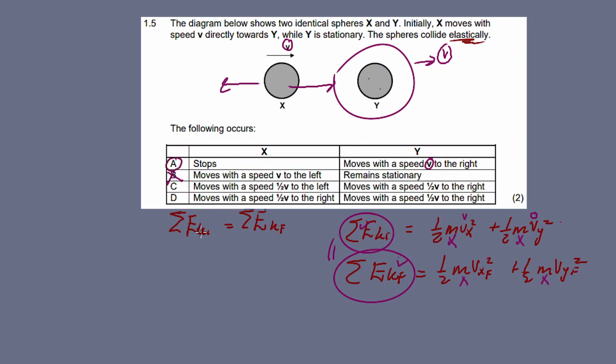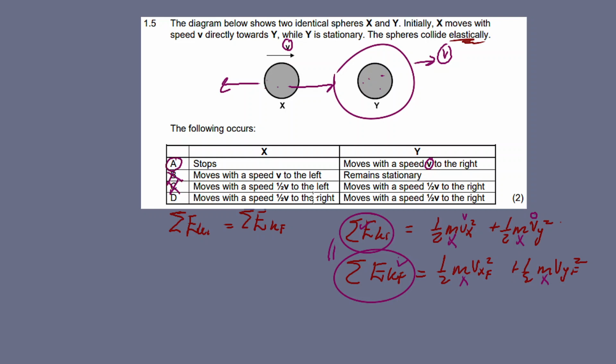I'm just checking out the others. C: x moves with a speed of half v to the left, and y moves at a speed of half v to the right. So x hits and bounces back with half speed, and y continues to the right with half speed, meaning that they are equally shared. But C is out of the picture now, because x cannot bounce back. Why do I say that? Because they are equal masses. That can only happen if y has a bigger mass.